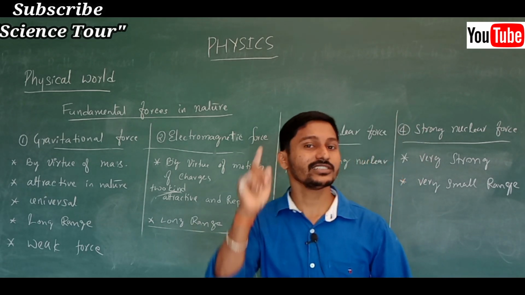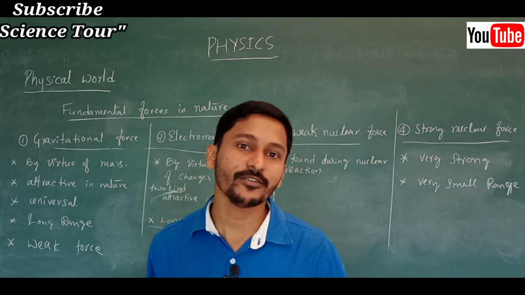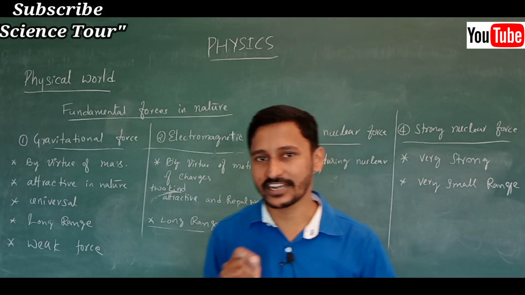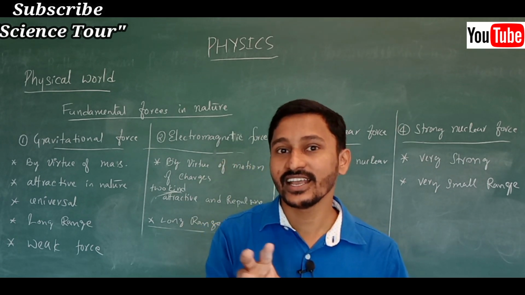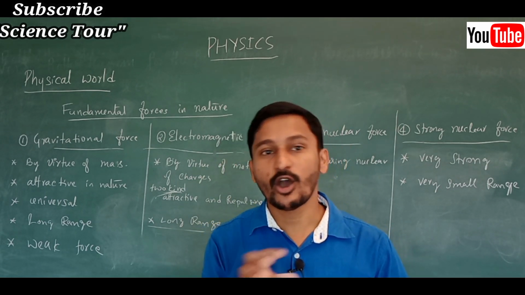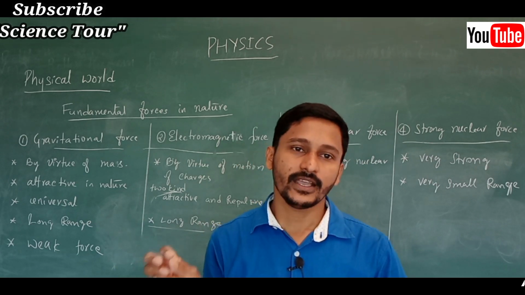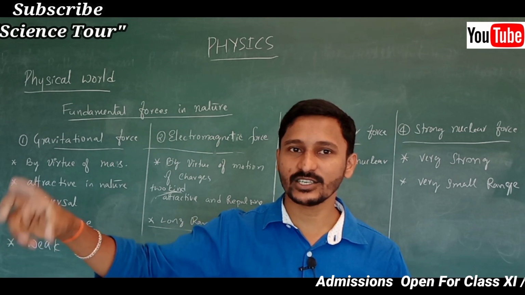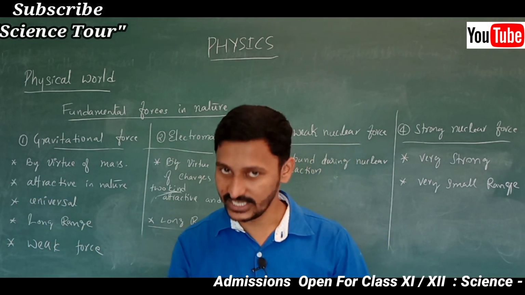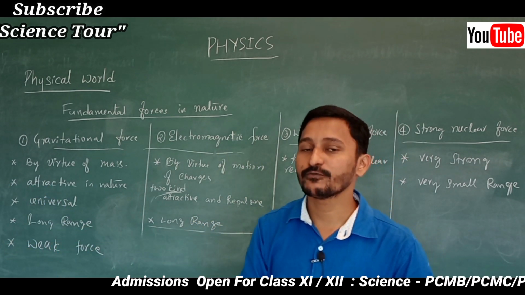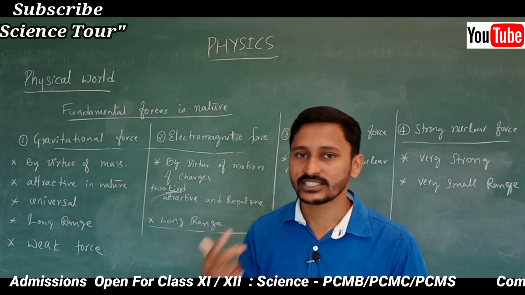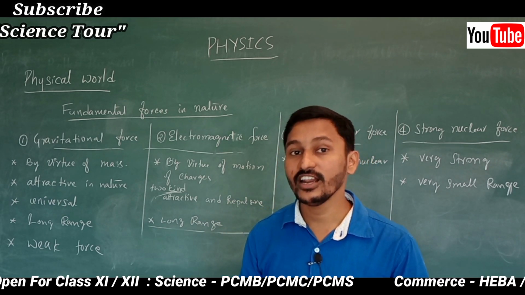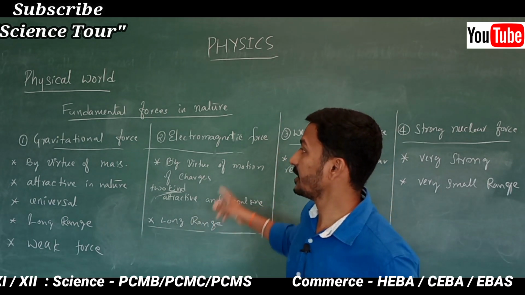Why? Because earlier we discussed, I gave an example that all words in the English alphabet are nothing but combinations of the fundamental letters, 26 letters. In the same way, spring force, viscous force, surface tension force are all because of the fundamental forces.